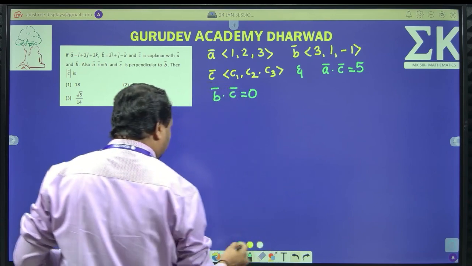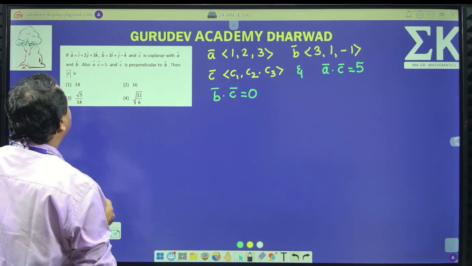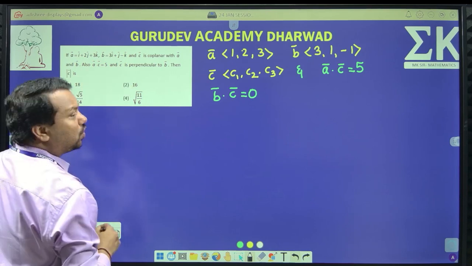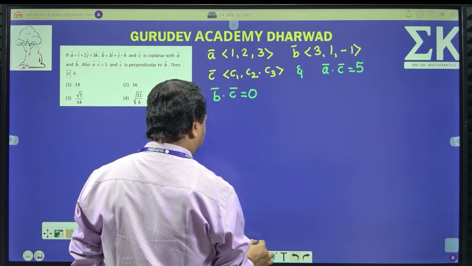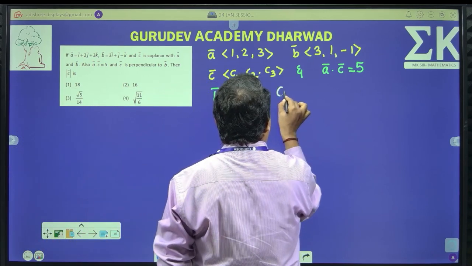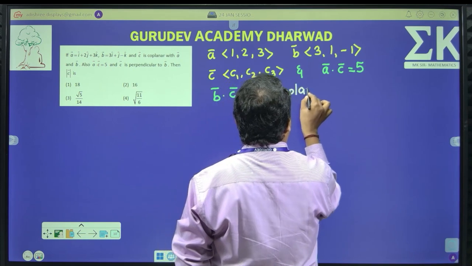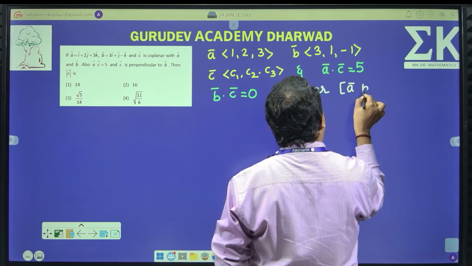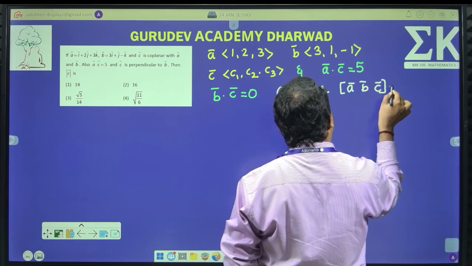Everything is given. So let us understand first. The A, B, C are coplanar. Coplanar means what? The scalar triple product of vectors A, B, C must be equal to 0.